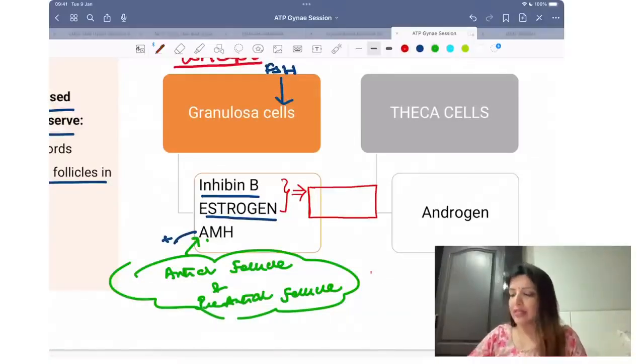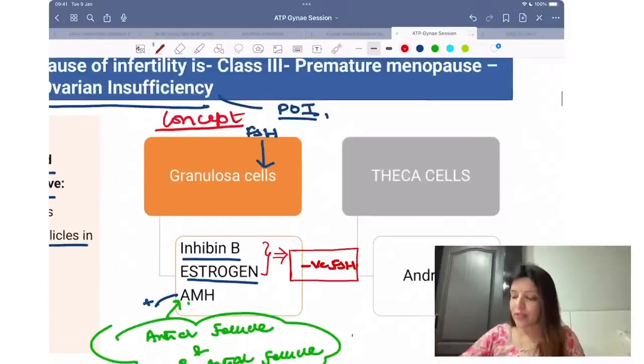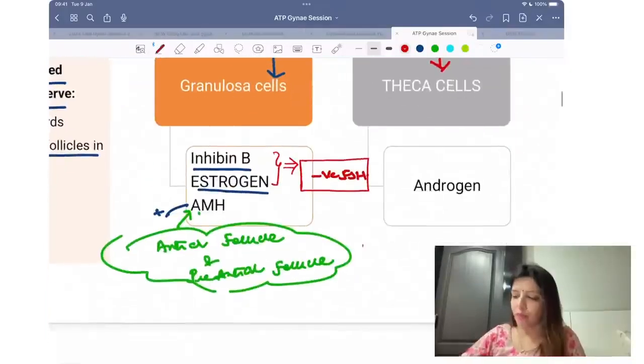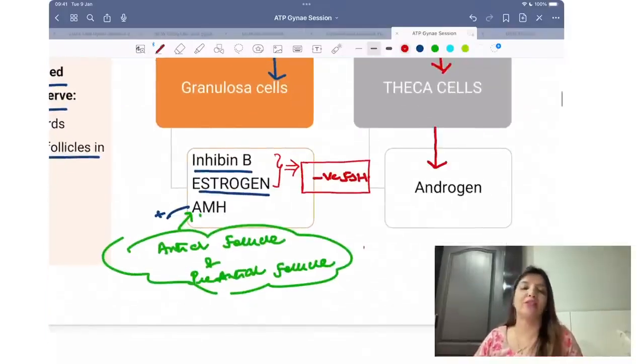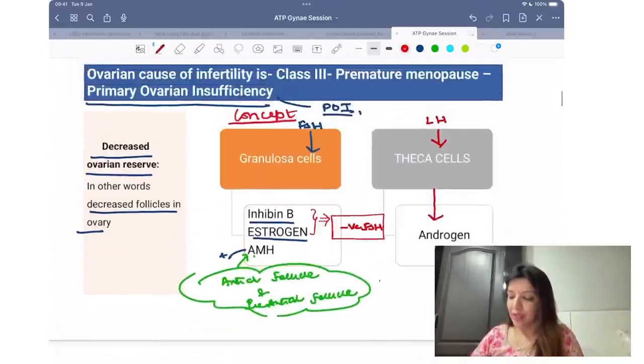Inhibin B and estrogen have a negative feedback on FSH. Right? Another important point is LH acts on theca cells, and from theca cells in females, from puberty onwards, androgens are produced. Right? So now understand.